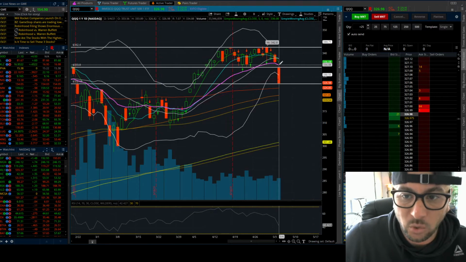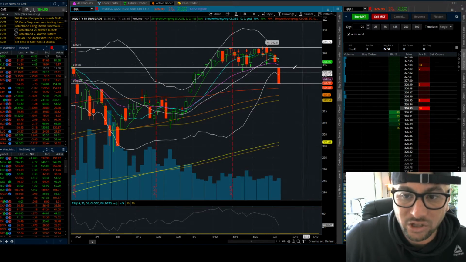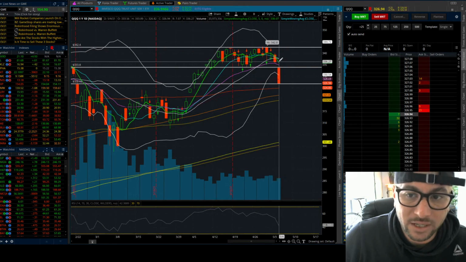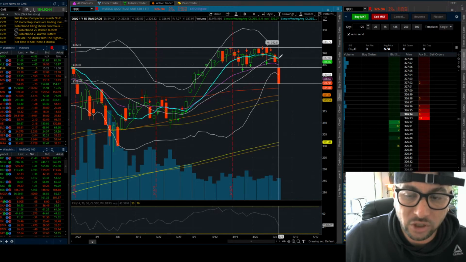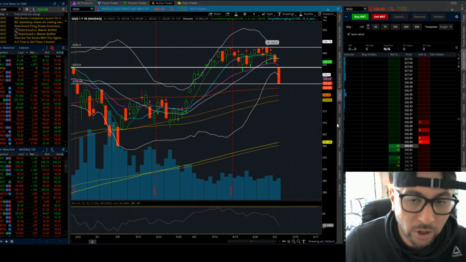So the middle of the range means that it's in between the 20-day moving average and it's in between the 50-day moving average. So it's kind of in outer space. The market obviously is weak because it's lost the green line and the blue line, which is the 5-day and the 10-day moving average, which is the short-term market sentiment.